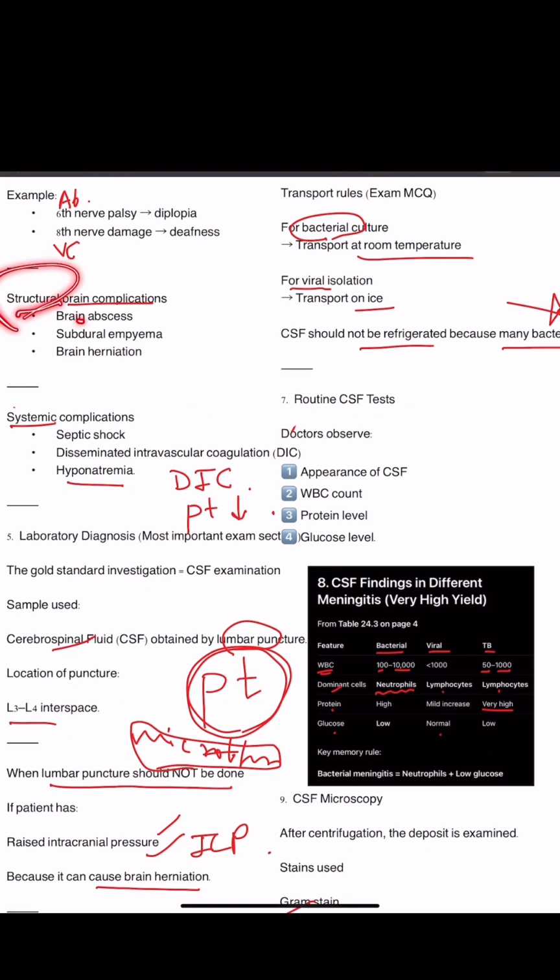And structural brain complications that will occur will be brain abscess, pus in the brain, then subdural empyema, that is pus in the subdural space, and brain herniation, where the brain tissue will be herniated. Systemic complications will be septic shock, DIC, disseminated intravascular coagulation, and hyponatremia.